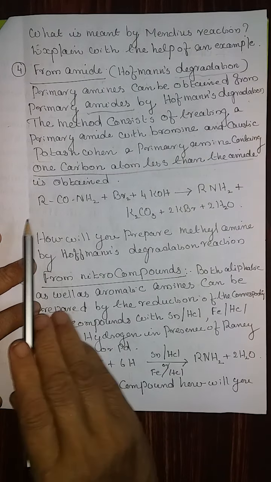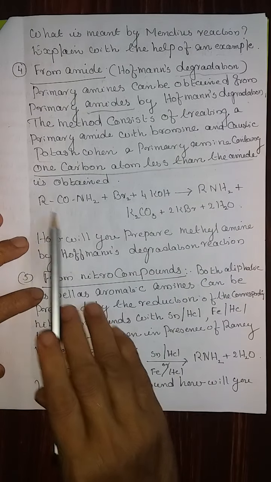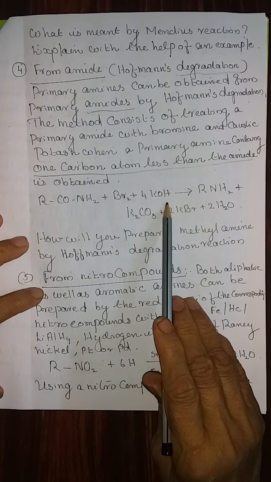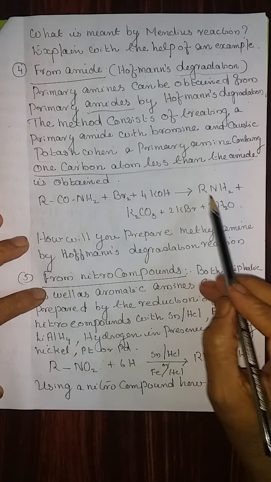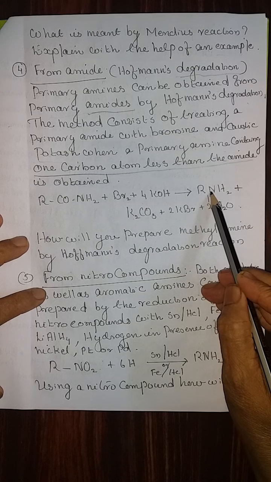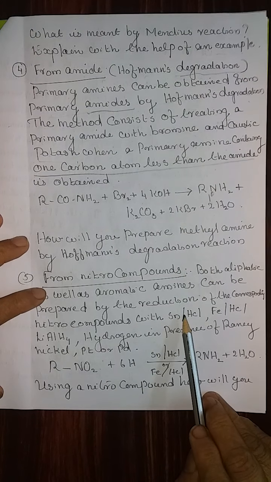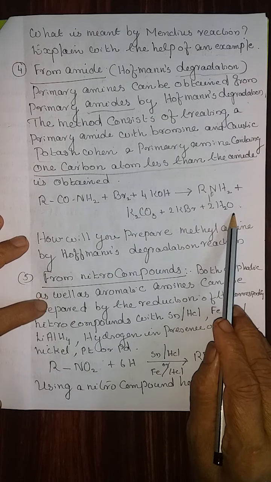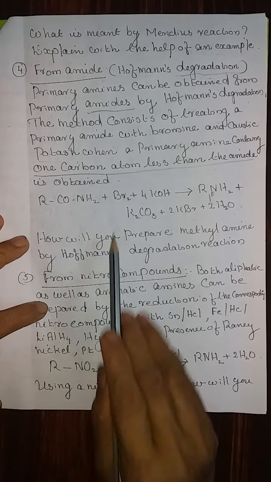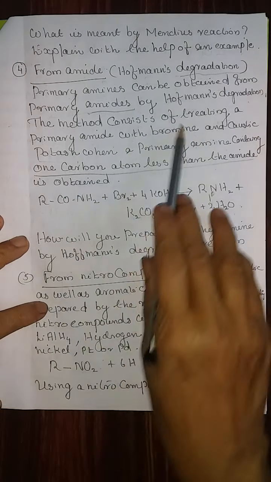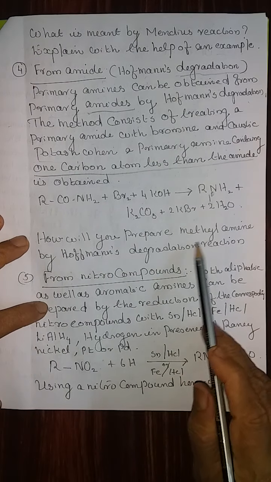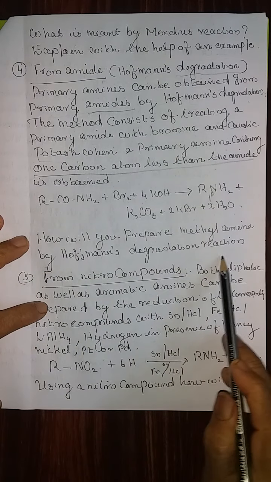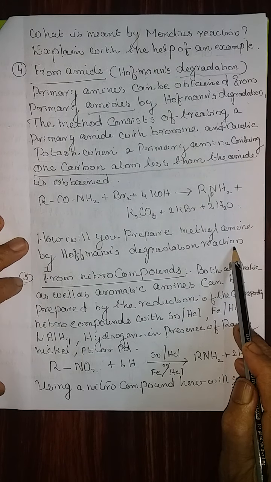General equation: RCONH2 plus bromine plus potassium hydroxide gives RNH2, which is a primary amine or 1 degree amine, potassium carbonate, potassium bromide and water. A question based on this same principle, that is the name reaction: how will you prepare methyl amine by Hofmann's degradation reaction?